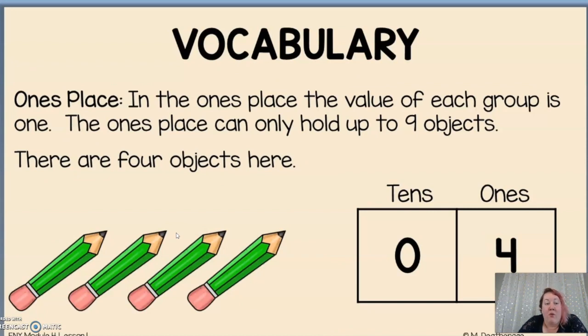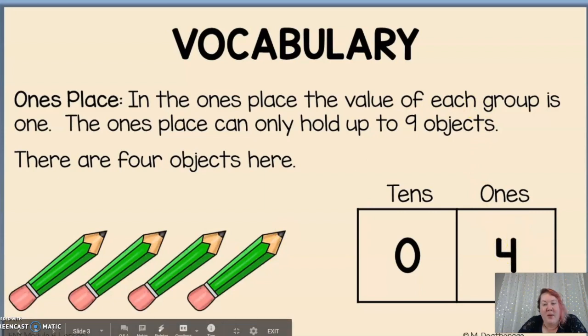We also want to go over the ones place. In the ones place, the value of each group is 1. The ones place can only hold up to 9 objects. That's kind of like our tens frame. There are 4 objects here. Look, 1, 2, 3, 4. So I can put 4 in my ones.